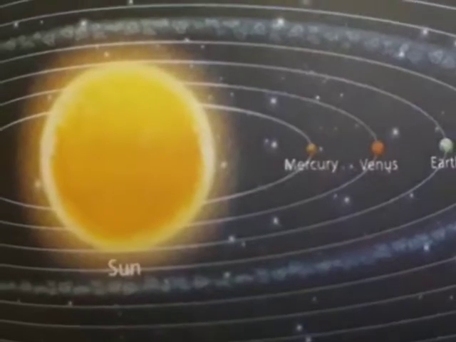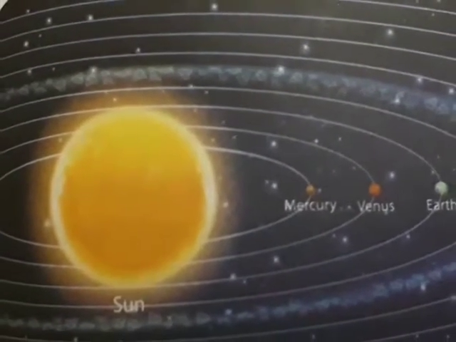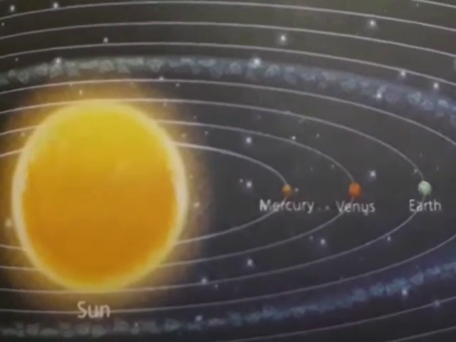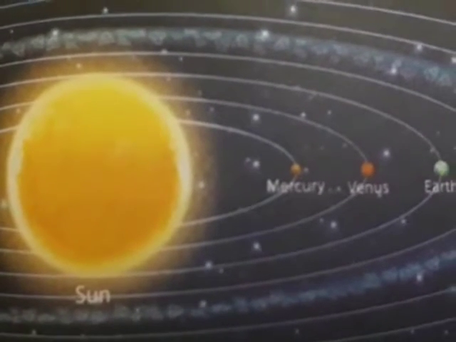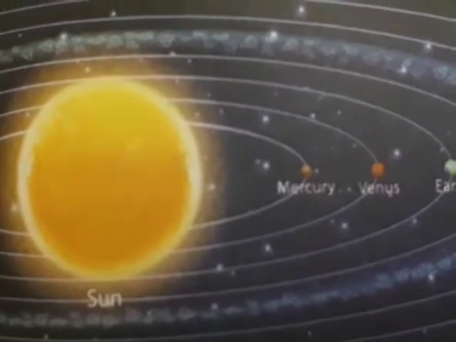Look at the next picture now. Okay, so this is the picture of solar system. Can you see there what all are present there? Yes, there is sun, that is in the center, middle, and around it are the 8 planets. Can you see?